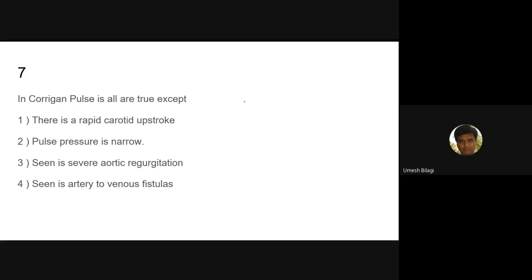Actually, what happens is the diastolic pressure will be reduced more often, while the systolic pressure is high. In Corrigan's pulse, the systolic pressure is more and the diastolic pressure is reduced. You said a pulse pressure of more than 60. But a patient can come with a BP of 180 by 90, hypertensive. Can these people have Corrigan's pulse?